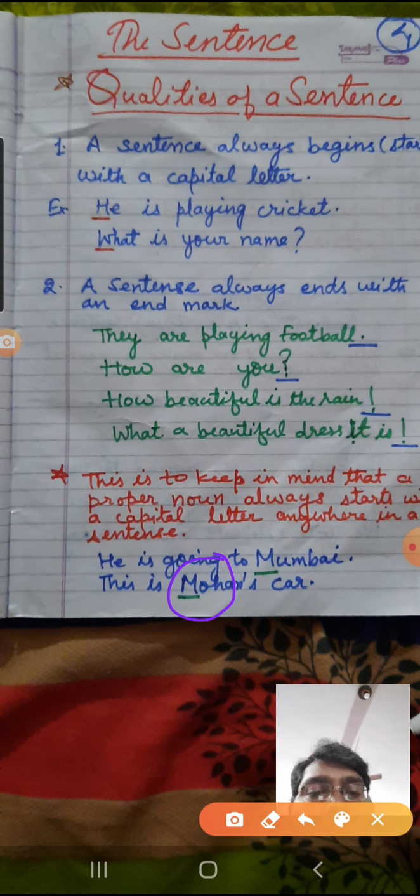So you need to keep in mind that whenever there is a proper noun, somebody's name, some city's name, some organization's name, it's not a matter whether it is coming in the beginning, middle or the end. All the proper nouns start with a capital letter. Is that clear to you all? I hope it is clear. So these are the things that you need to keep in mind.